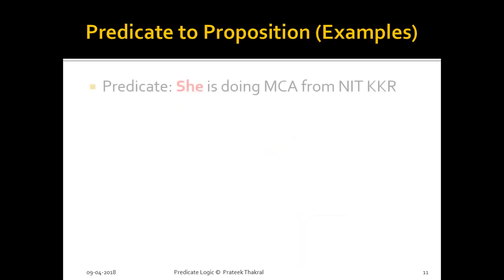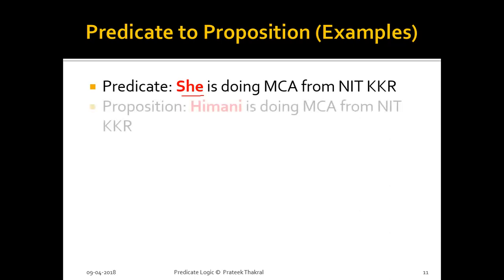Suppose we have a predicate: she is doing MCA from NIT Kurukshetra. Here "she" is a pronoun and we do not know whom we are talking about, so it is a predicate. But if we use any particular name, any particular individual in the place of "she", then that predicate will become a proposition.